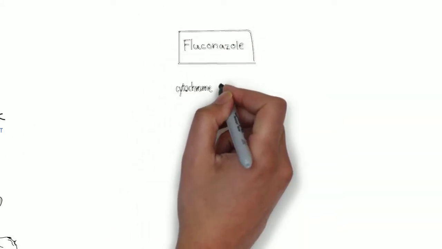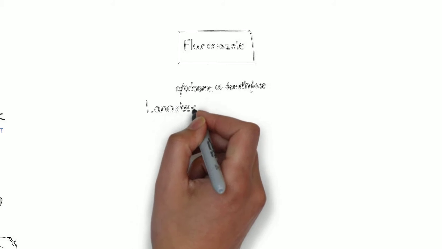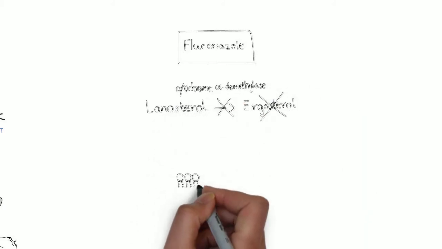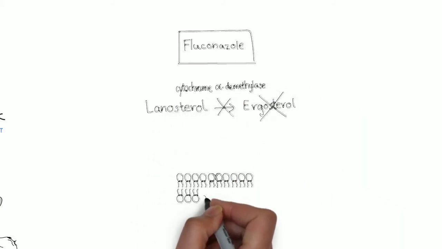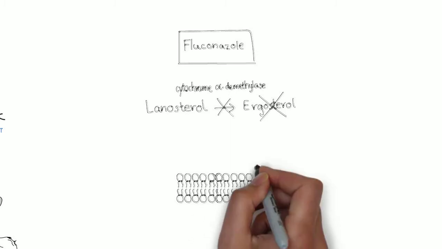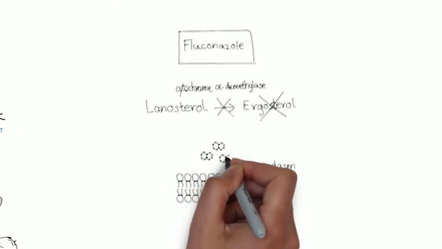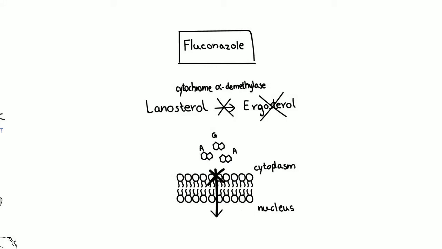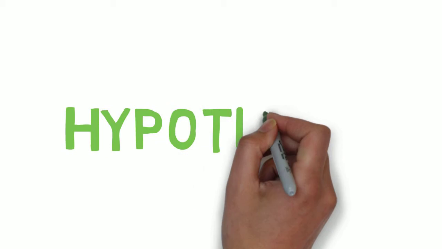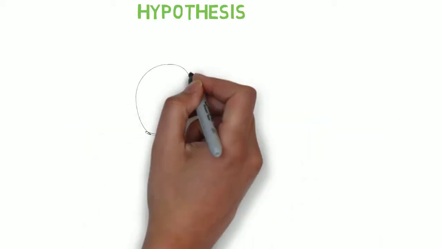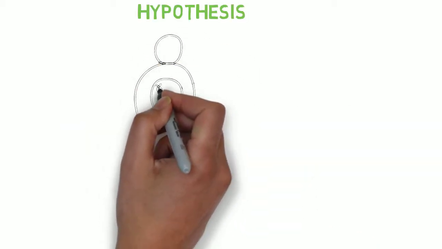Fluconazole is an antifungal drug that inhibits cytochrome alpha methylase enzyme. This prevents conversion of lanosterol to ergosterol. In the fungus, this effect is thought to interfere with reuptake of purine bases into the cell. So we hypothesize that if purine bases can't enter the cell, it stresses DNA replication.